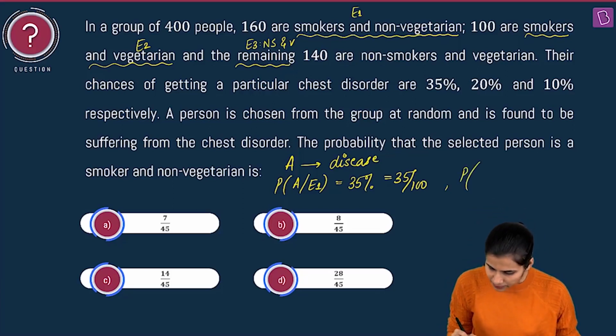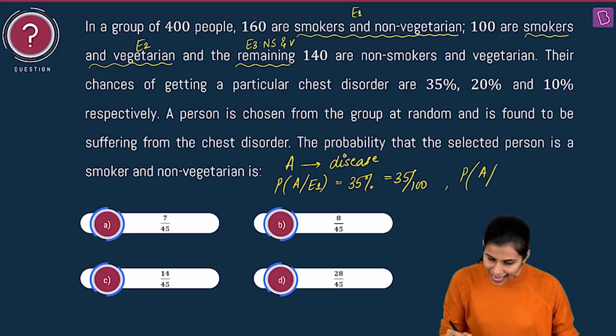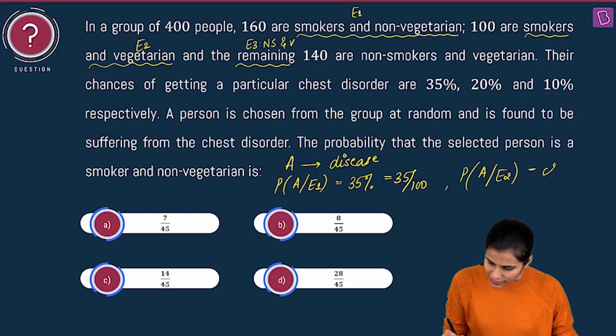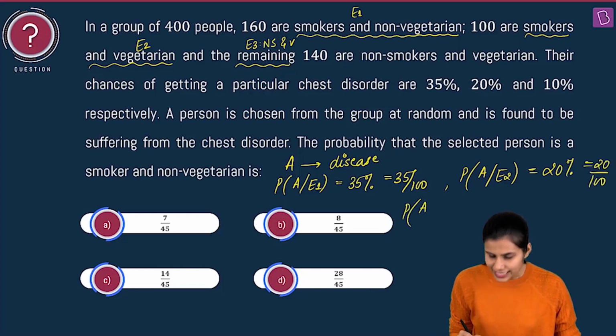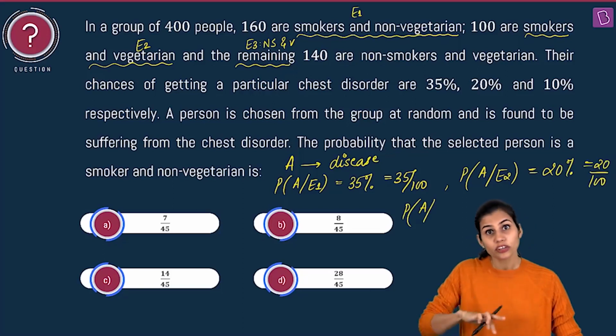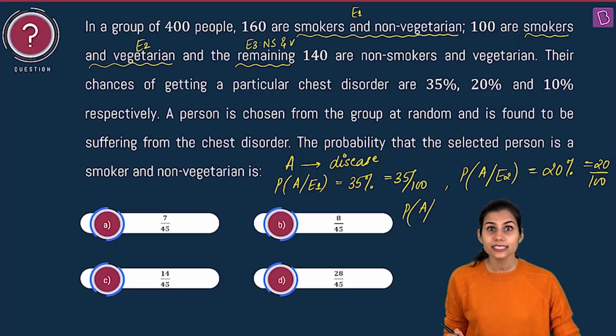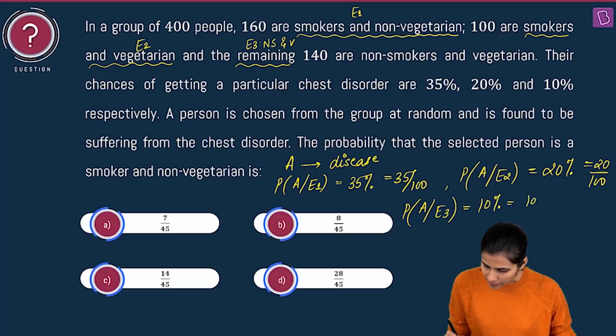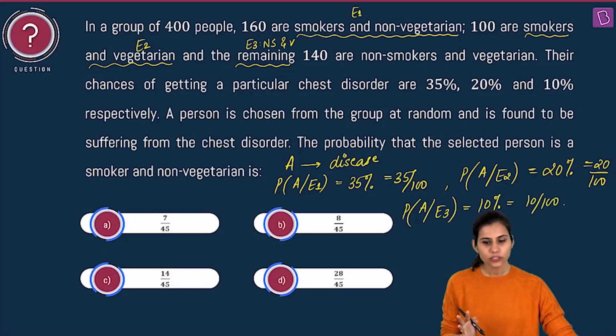Similarly, probability that a person has the chest disorder and is a smoker and vegetarian, that means it belongs to E2, this probability is 20%. That is 20 by 100. And probability that a person has the chest disorder and belongs to the E3 event, that means he is a non-smoker and vegetarian, this probability is 10%, that is 10 by 100. This is given to us.